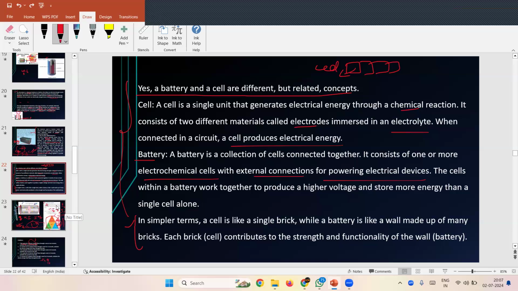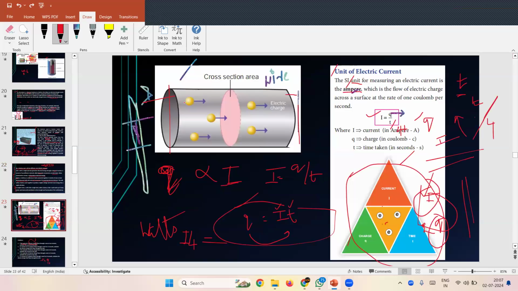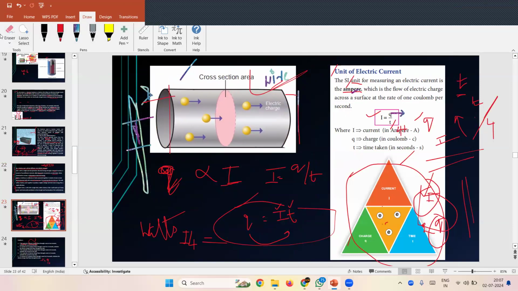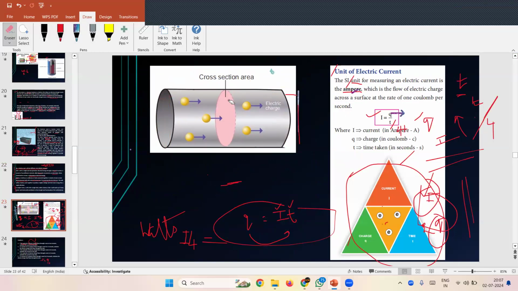Yes, ma'am. Then comes the unit of current. So the unit of electric current. The SI unit of electric current is ampere. We know that it is the flow of electric charge across the surface at the rate of 1 coulomb per second.